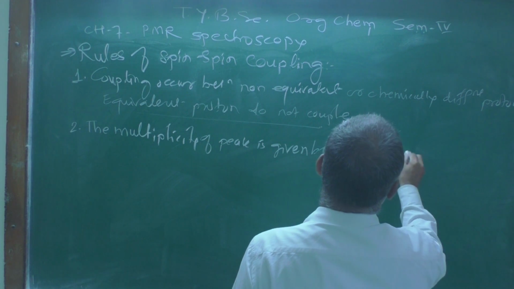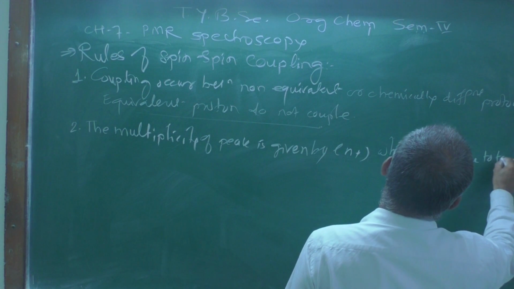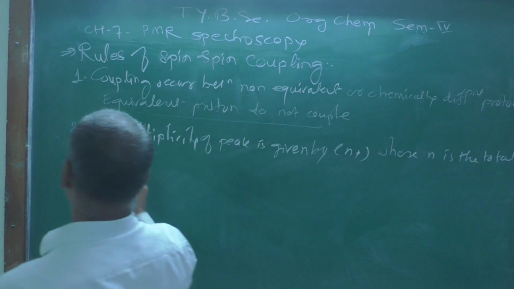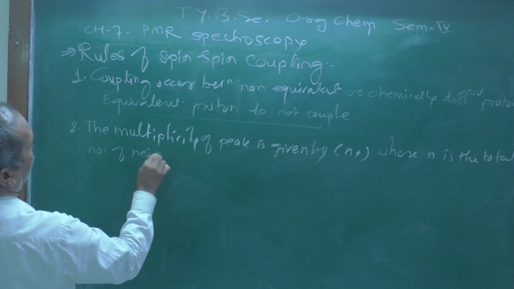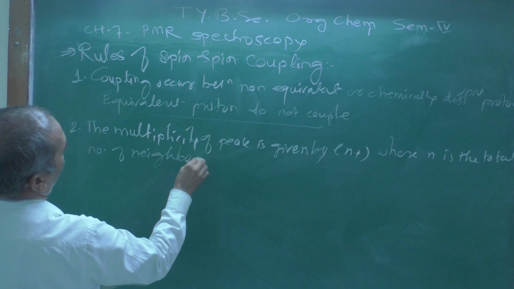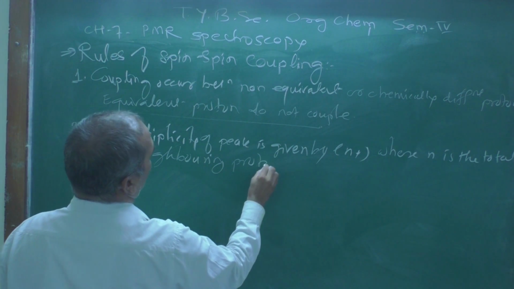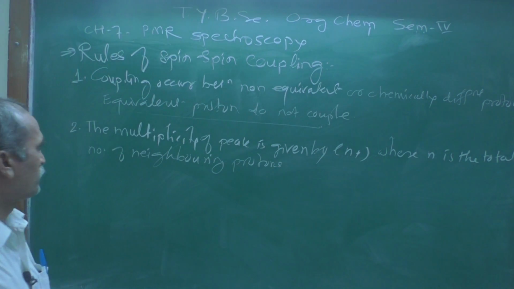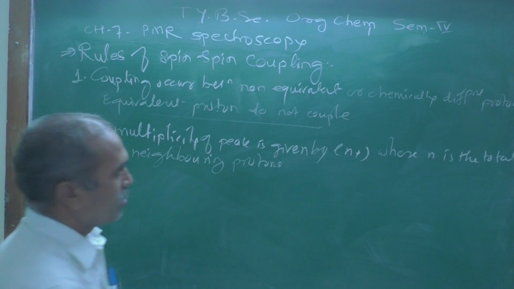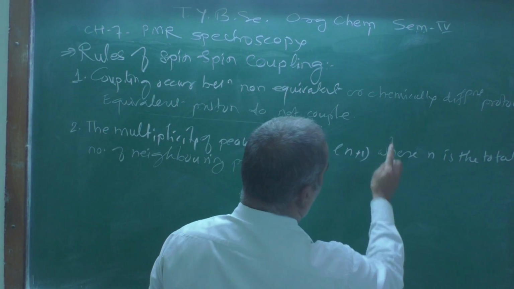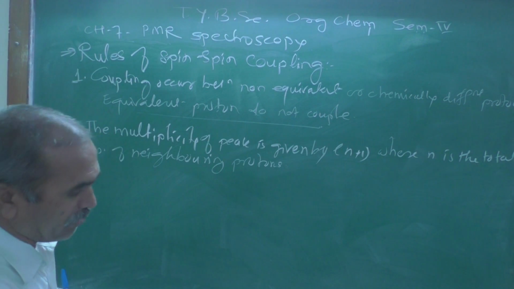Look here. The multiplicity of the peak is given by n plus 1, where n is the total number of neighboring protons.